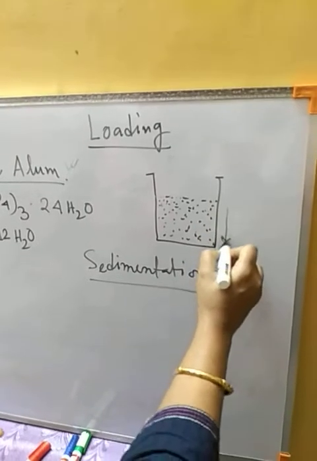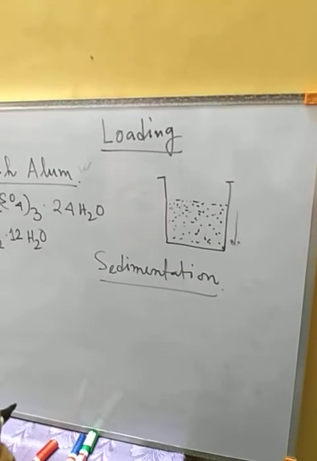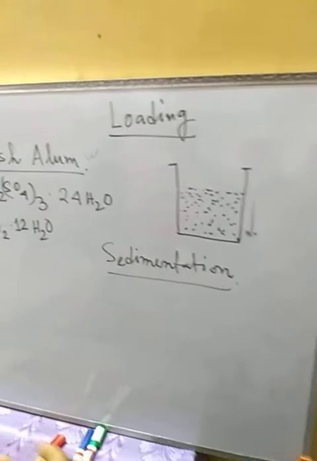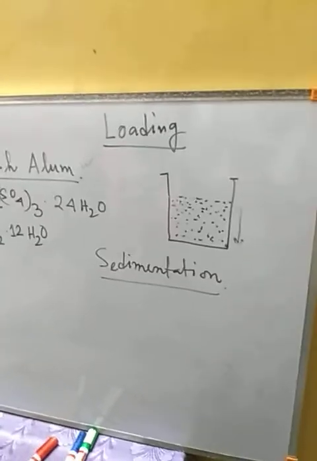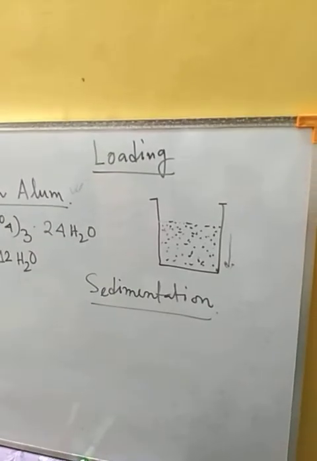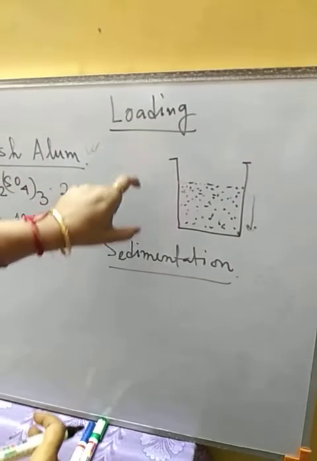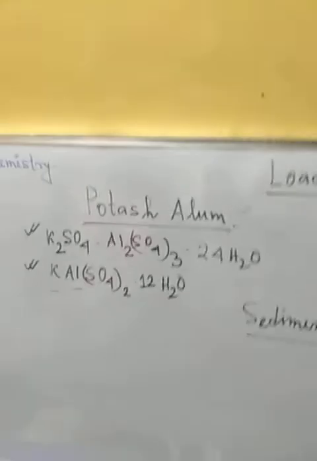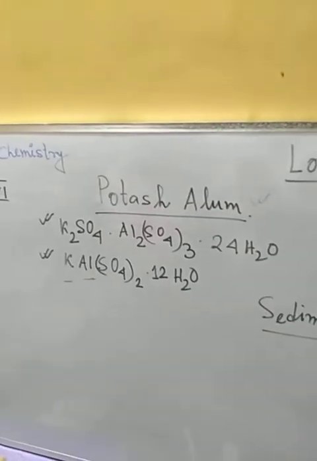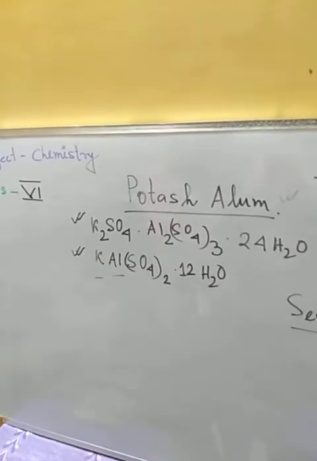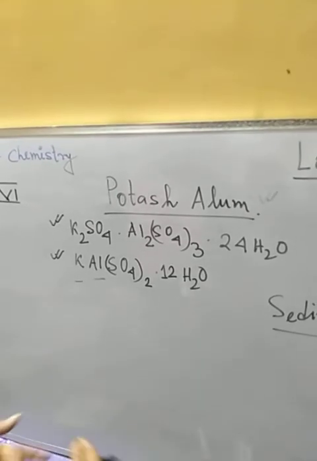The alum that we use is to settle down the mud particles. Okay, and the time taken in this process is much less than the normal sedimentation process where we are not using alum. So why are we using potash alum or alum? To make the particles get sedimented in very less time. Okay, in potash alum, aluminium and potassium ions are there. Maybe you have seen that at your home. This is a white crystalline substance.